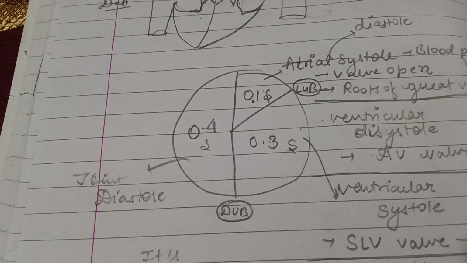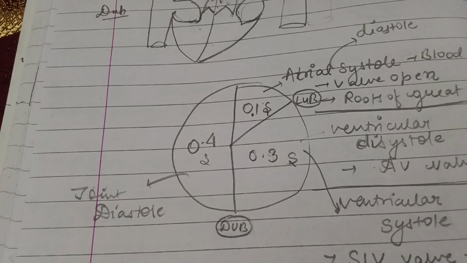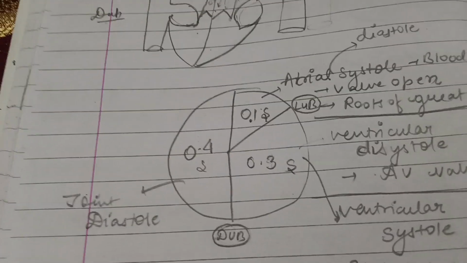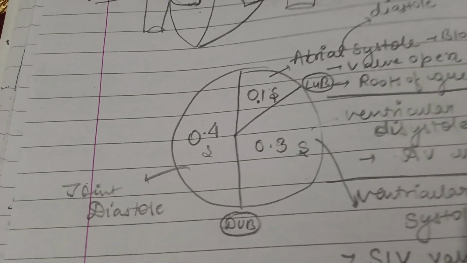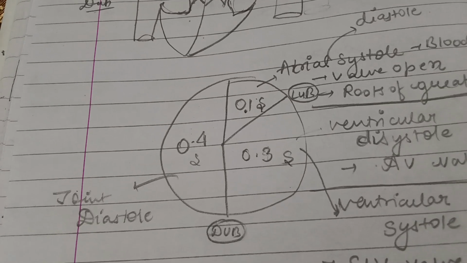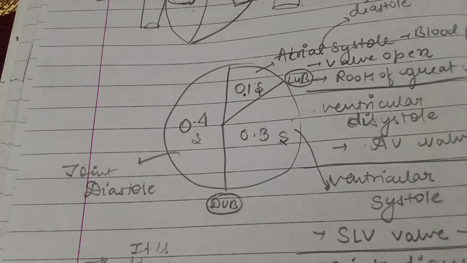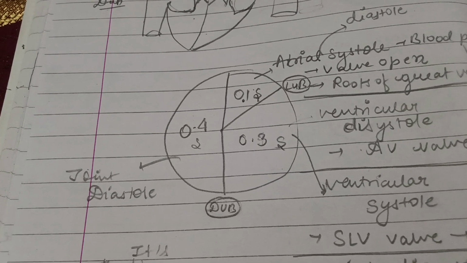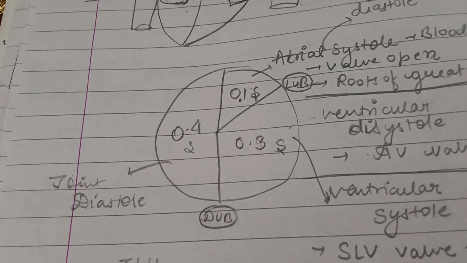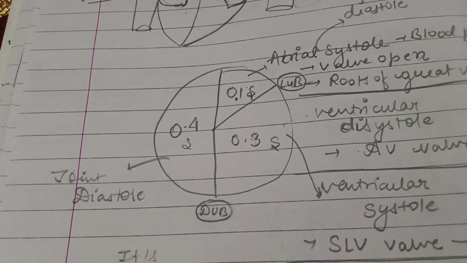So this is the pie chart from where most of the children get confused. First let me introduce you to this pie chart. I'm sure that you have been taught about it by your teacher. It's very important. The 0.1 second is atrial systole, 0.3 second is ventricular systole, and 0.4 second is the time period for joint diastole, and lub and dub take place as mentioned in this pie chart. I'll be explaining this in detail, but let me explain other things regarding this also.